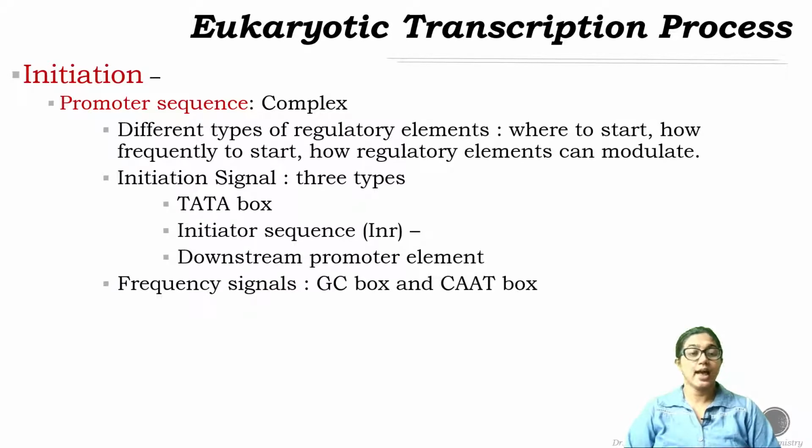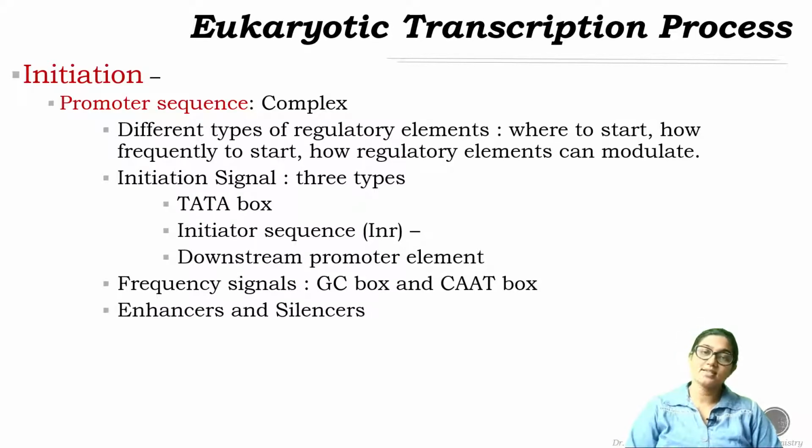Now, there is another type of promoter sequence, that is the frequency signal. This frequency signal tells how frequently the transcription can start in the region, and those are the GC box and the CAT box. By the name it is quite evident that in the GC box, G and C are prominent, and in the CAT box C, A and T are present in major quantity.